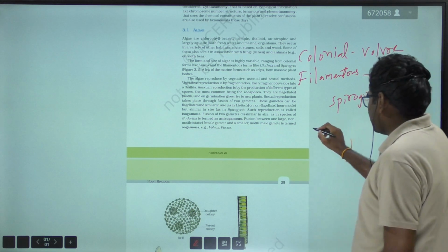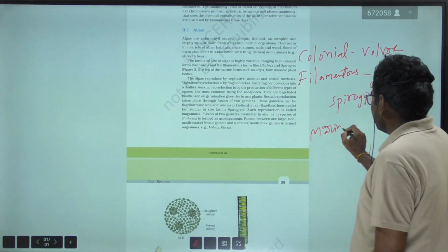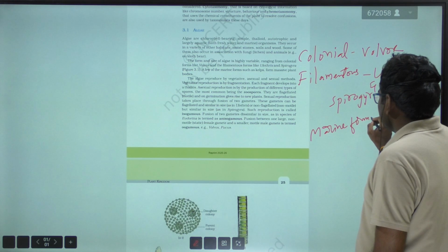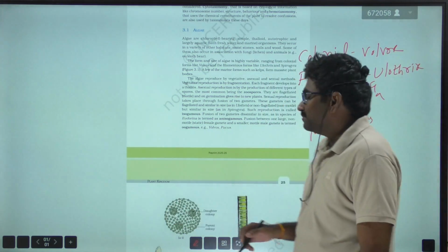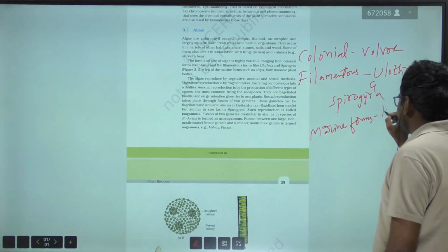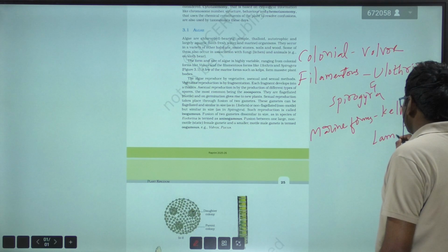And a few are marine forms, which form massive plant bodies, like kelps, also called Laminaria.